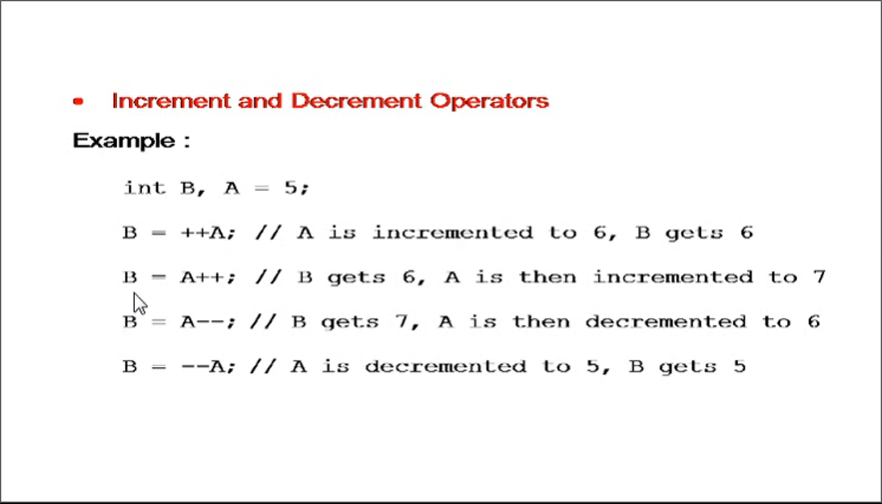In second case, we are saying B equal to A plus plus. This is post incrementation. In this case, first of all, value of A, which is 6, will be assigned to B, and then A will be incremented. So A will become now 7. Then the way we are using pre-incrementation and post-incrementation, similarly we can use pre-decrementation and post-decrementation.